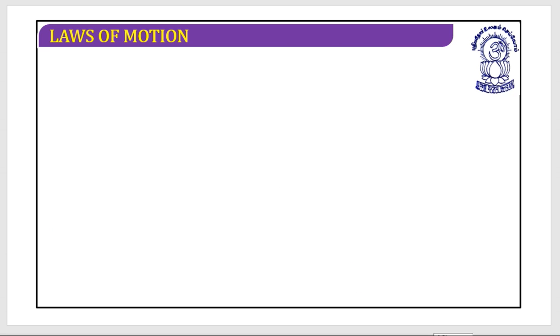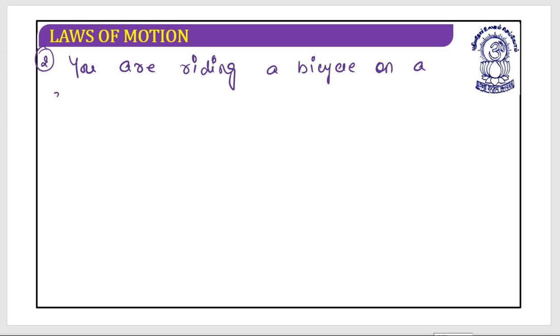Great. Now let's look at the second case. Let's look at some other cases of who will provide the centripetal force. Let's suppose that you are riding a bicycle on a circular garden.